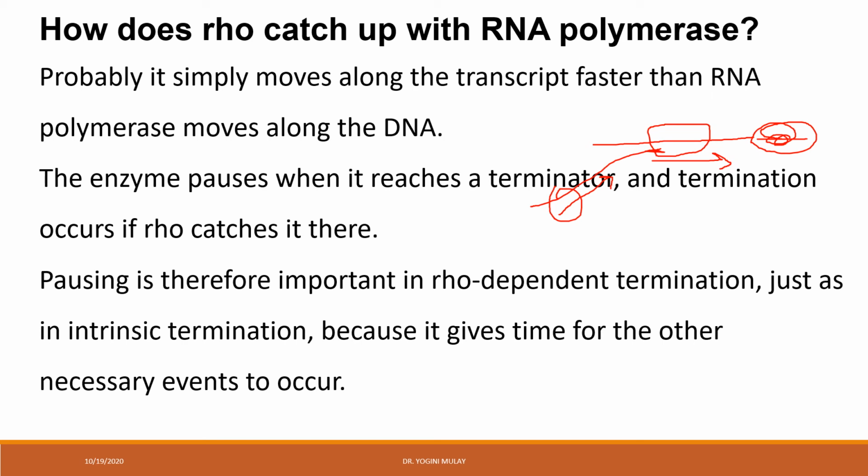having less speed, being slow, and again it has taken the pause at the terminator. So by taking the advantage of this, rho moves fast and catches that RNA polymerase, and thus the termination takes place.